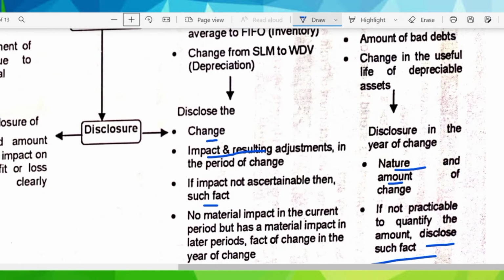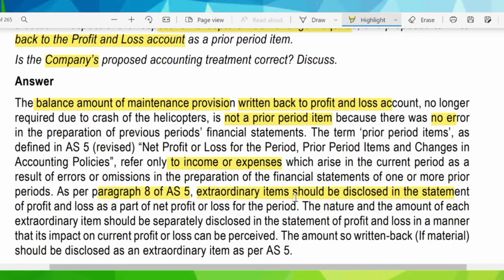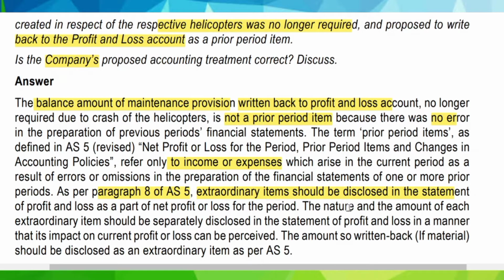Second one was of extraordinary item. The third part was regarding the prior period items. Fourth was regarding change in accounting policy, and lastly the fifth one was regarding change in accounting estimate. So this example will not be an example of prior period item but that of extraordinary item in terms of AS5. So it will be treated as extraordinary item, and hence the disclosure requirements would be nature and amount of